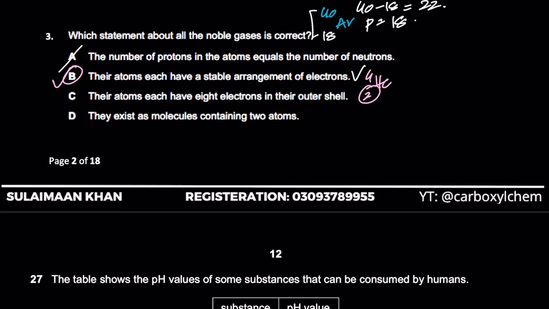So helium also has a stable electronic configuration, or you could say a stable duplet. Now we don't call it an octet, we call it a duplet. इसलिए theory में मैं कहता था always write they have a stable electronic configuration, or they have a complete outermost shell. Never write that they have a complete octet, because helium is an exception to the complete octet. Although its valence shell is also complete, it's not a complete octet, it's a complete duplet.